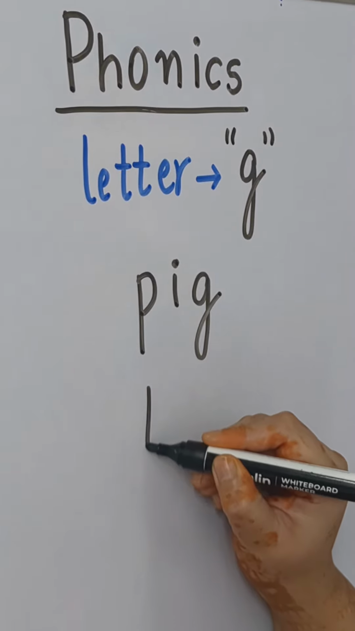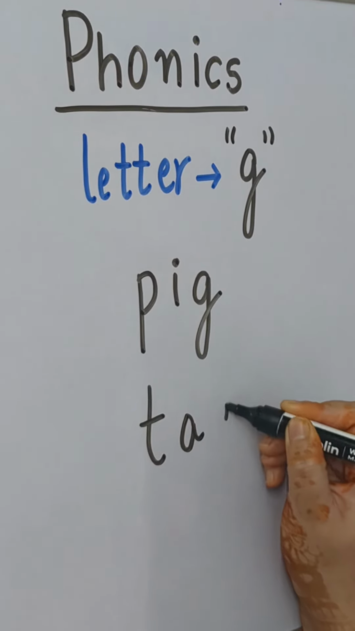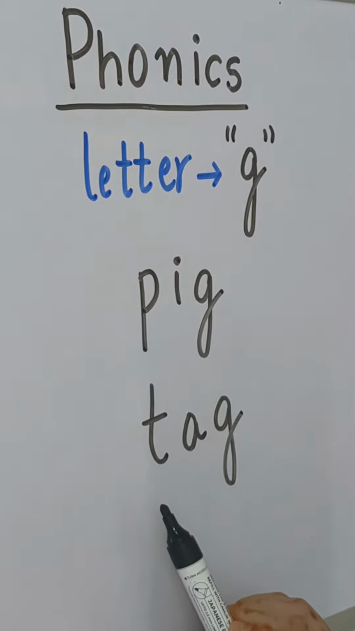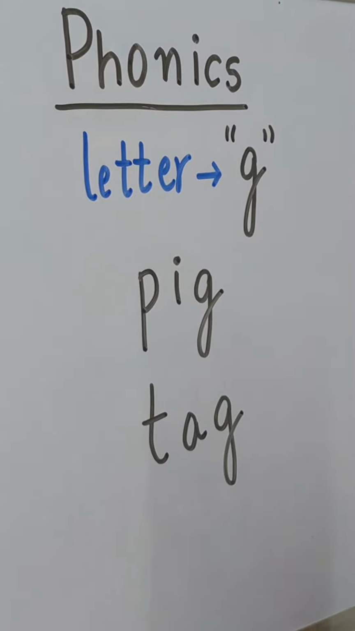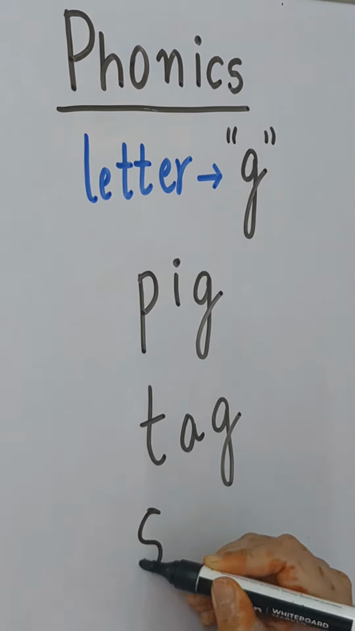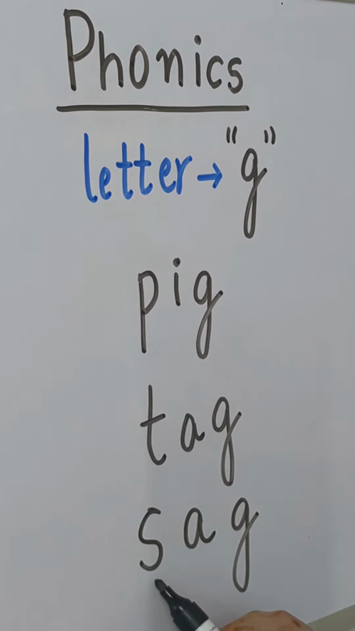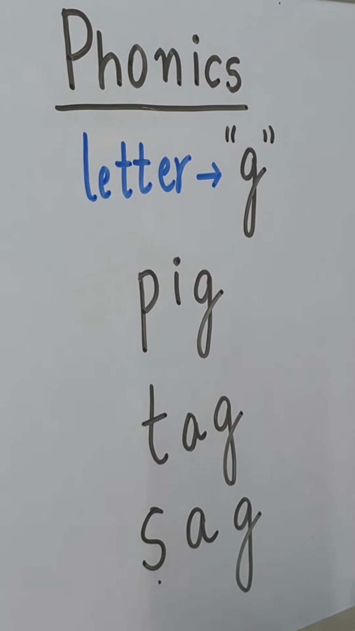Okay, and one more. What was the sound of T? T. T, A, G, tag. And one last word for today. What sound does this S make? S. S, A, G, sag.